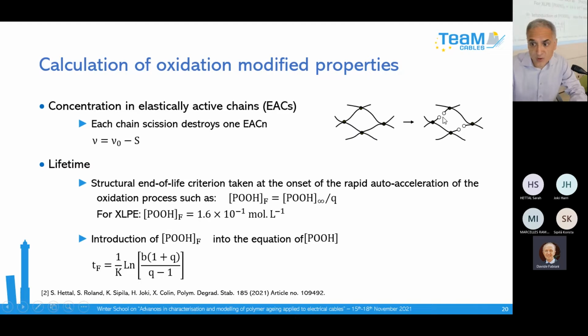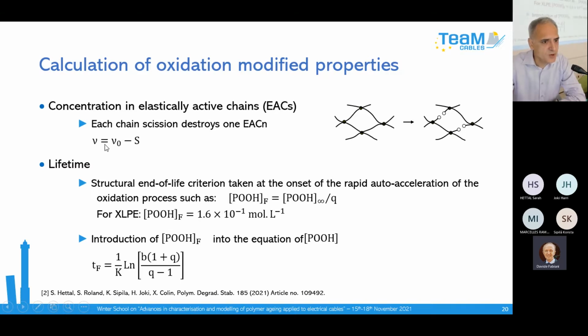And you see that when you have a chain scission, one chain between two nodes, two cross-links, disappears. This chain is called an elastically active chain, because it is the chain which is responsible for the mechanical properties, for the elongation at break of the material in particular. So you see that one chain scission destroys one elastically active chain.